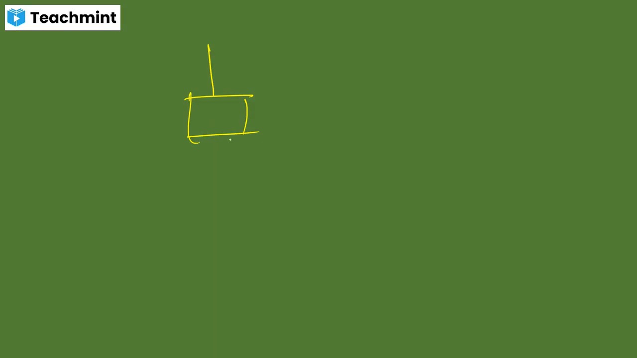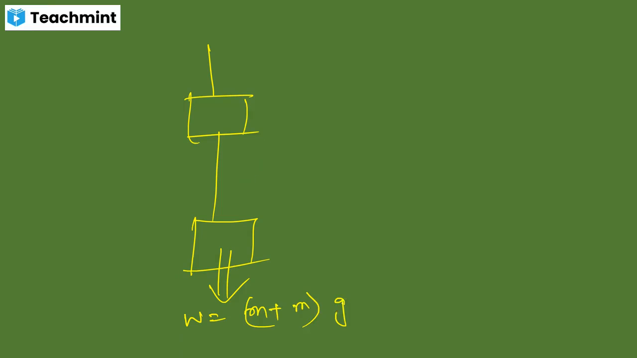This is one object, with which another object is fixed. The total weight is working in the downward direction. The total weight is m plus m multiplied by g, because both of the objects have the same mass. So as I can see, the total weight is acting in the downward direction. For the last object, the tension force will work in the upward direction.